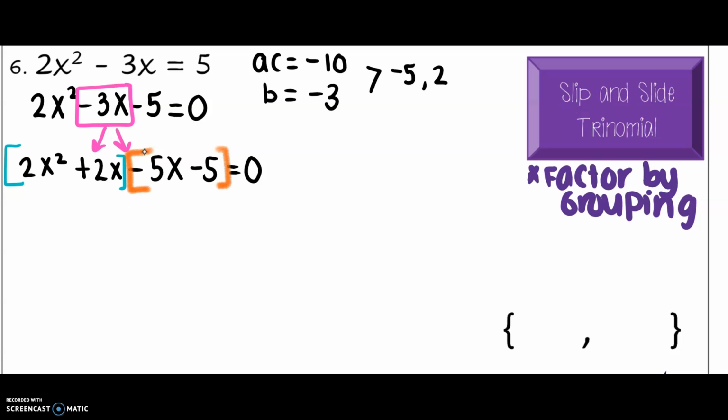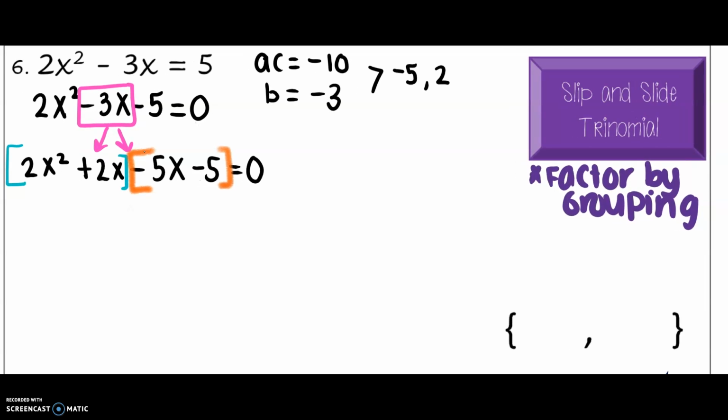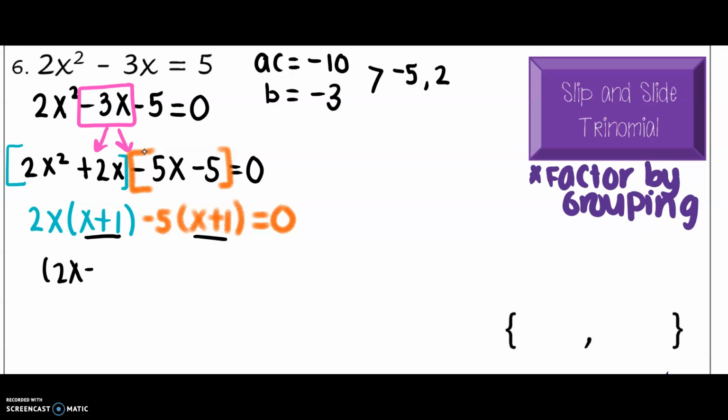Sorry, there was a slight typo there. Now, when we find the greatest common factor of our first group, we'll note that it is 2x, so after factoring out 2x, I am left with x plus 1. Then the GCF of my second group here is negative 5, so I'm left with x plus 1. After factoring using common binomial, my factors are 2x minus 5 and x plus 1.